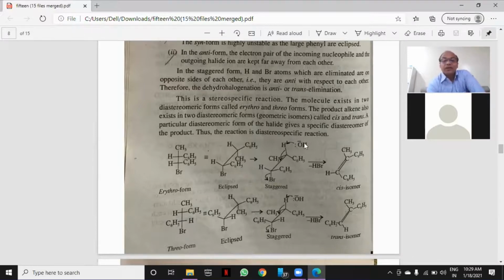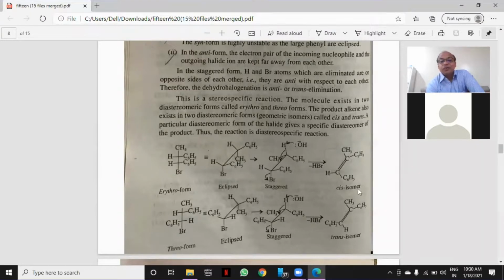Remember, now KOH is there. Now let us see the mechanism. This OH minus will abstract this proton. When OH abstracts this H, it becomes H2O. At the same time, this carbon-H bond gets broken and the electrons get transferred between these two carbon atoms and Br gets departed. A double bond is formed between carbon and carbon, which is an alkene. Now you see the configuration, H as it is, this CH3 as it is, C6H5, C6H5 as it is.